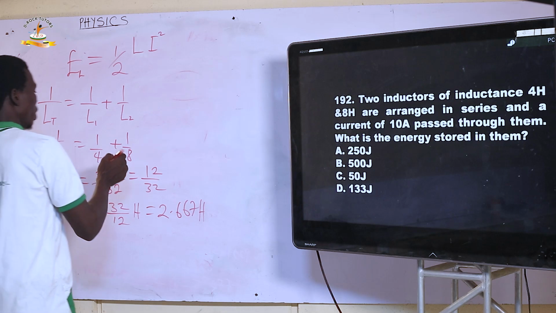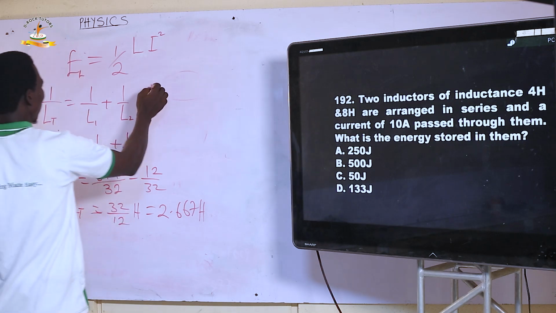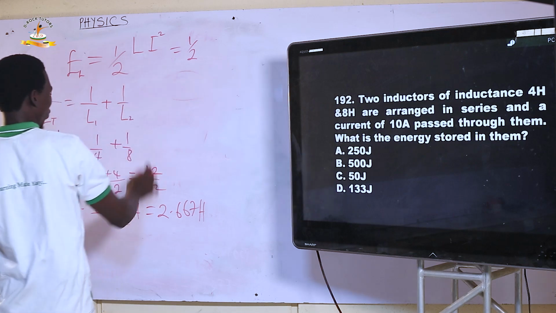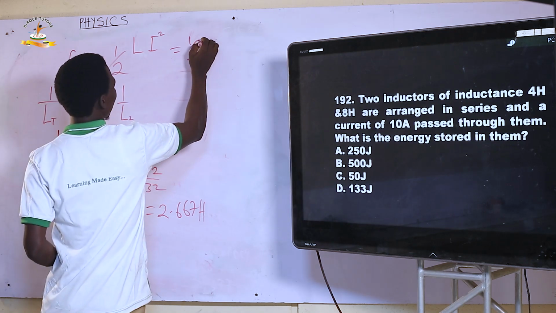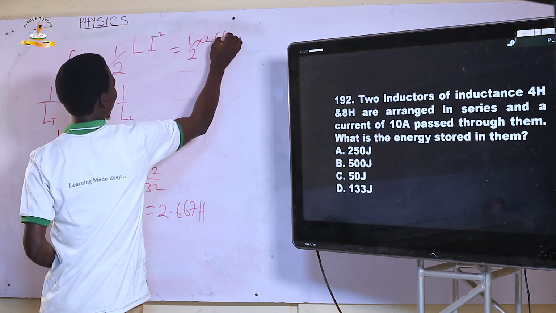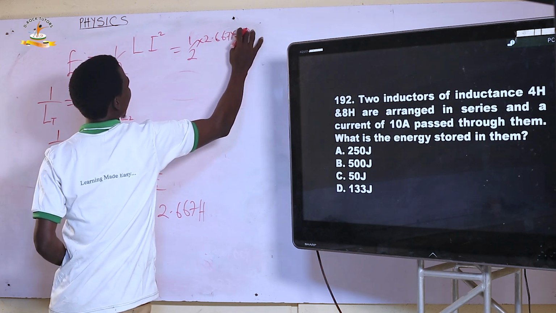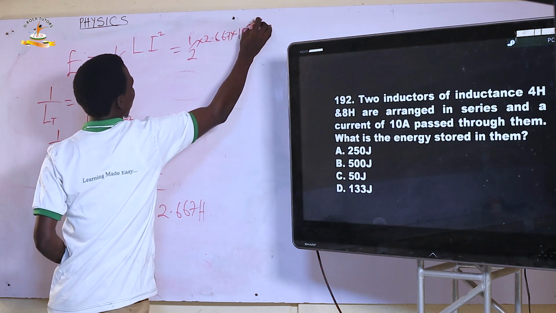With this now, we are told that the current of 10 ampere passes through it. So our energy is half L, which is 2.667 times 10 squared, because we are told that current is 10.